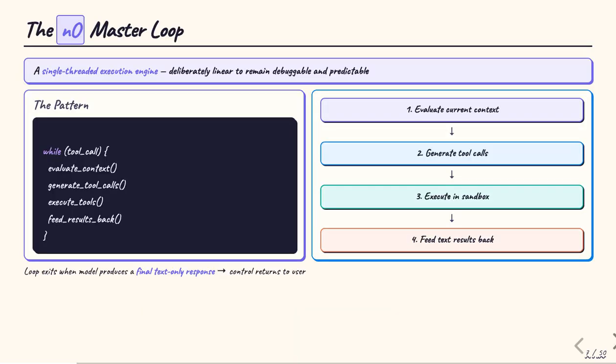The NO master loop follows a deceptively simple pattern. Evaluate the current context, generate tool calls if actions are needed, execute those tools in a local or sandboxed environment, feed the text results back into the model's context window, repeat. The loop exits only when the model produces a final text-only response, at which point control returns to the user. This while loop architecture is intentional. By keeping execution strictly sequential and linear, every step is traceable and debuggable.